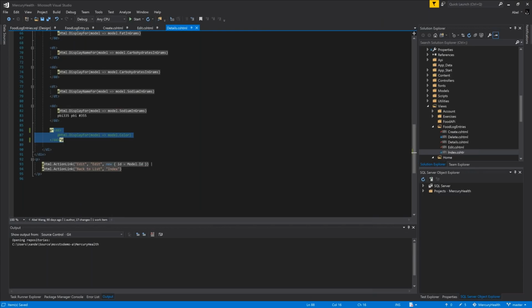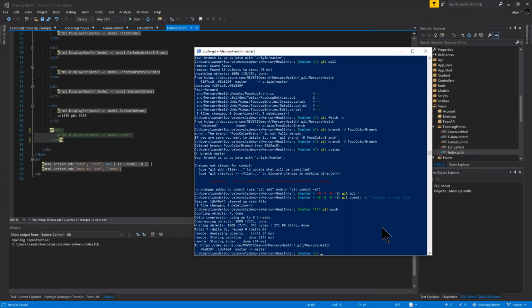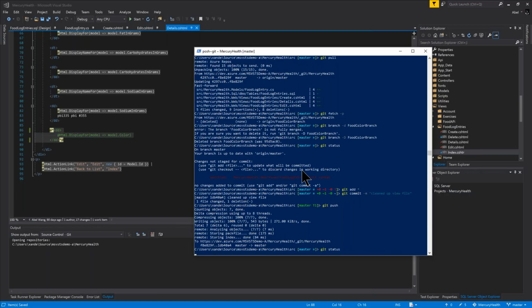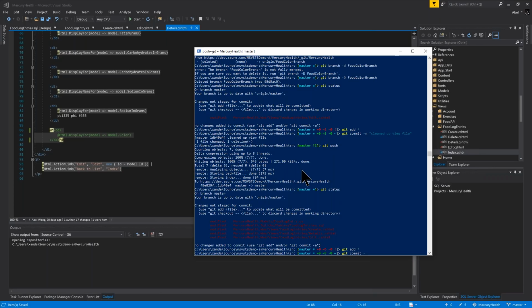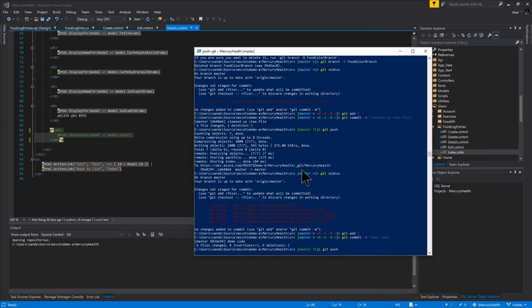So the next thing I need to do is I probably should check my code back in, right? So let me jump here. I'm just using a Git repo. So let's check my Git status, and let's add all the changes in. Let's do a commit, "demo code." And then let's push those changes back into Azure DevOps.